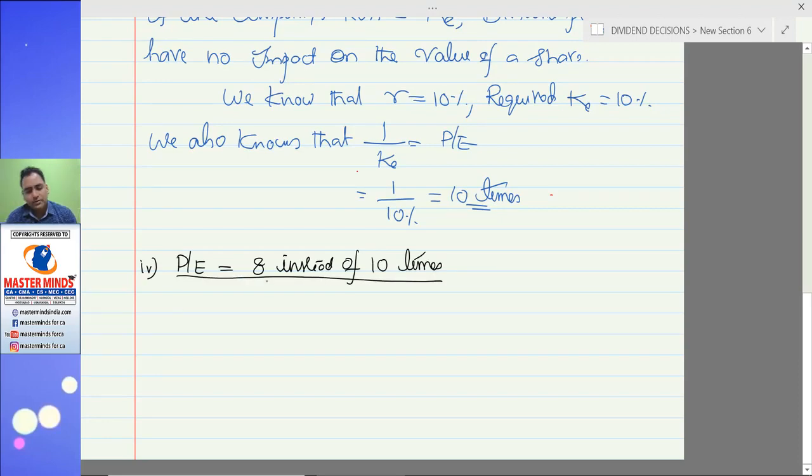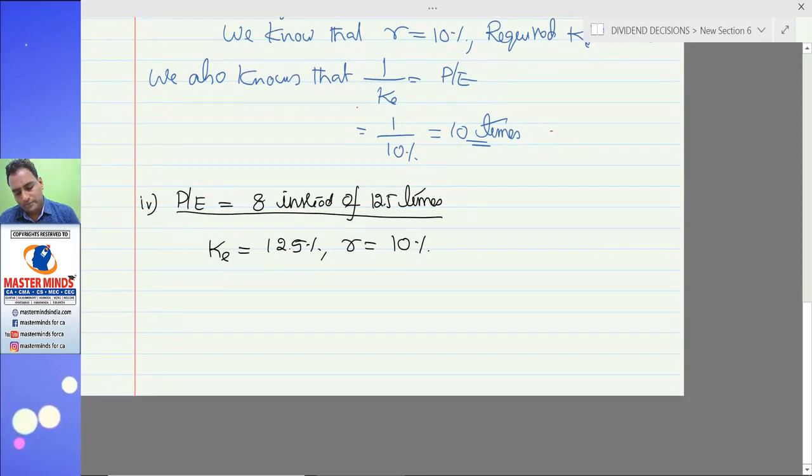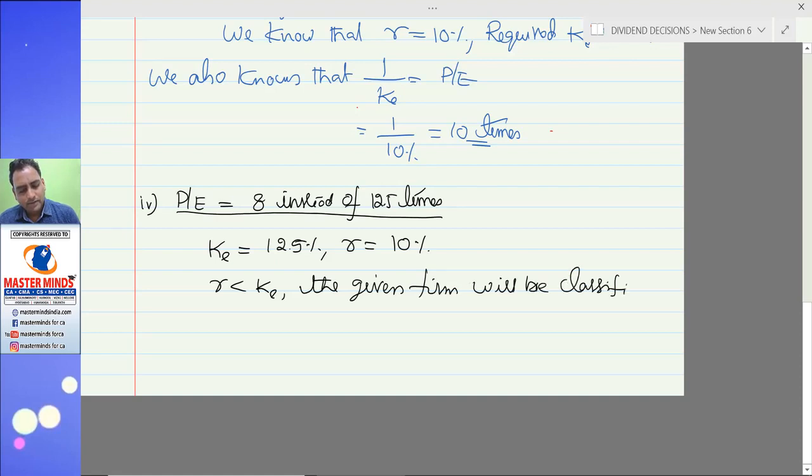So when the PE ratio equals 8 instead of 12.5, KE equals 12.5%. In that case R equals 10%. R is less than KE, so in that case the given firm will be classified as a declining firm.